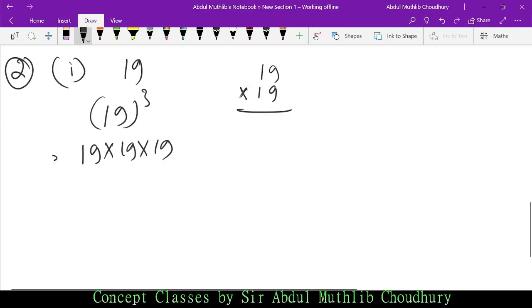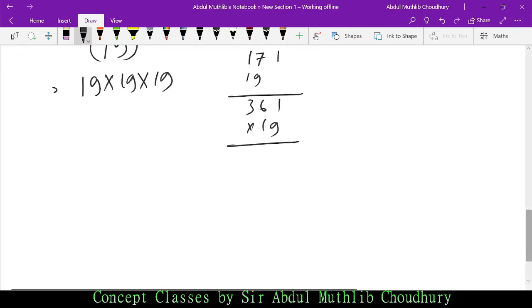So how do you solve it? First it will be 171, then we get 19, 361. Then again we multiply with 19.